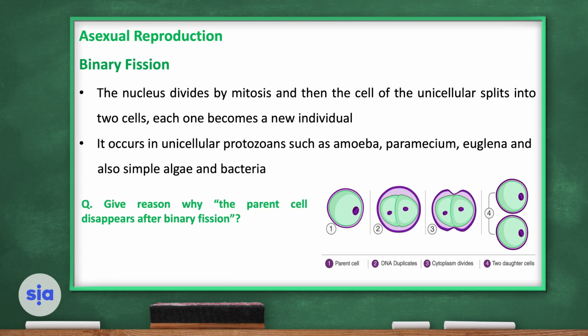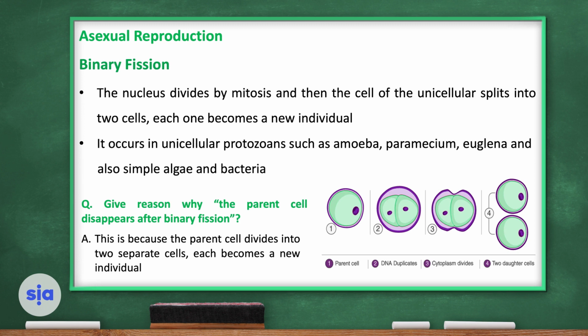So, why does the parent cell disappear after binary fission? Yes, this is because I said that the parent cell will divide, giving two separate cells, and it will disappear.